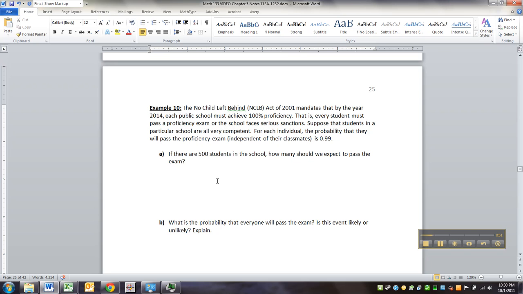So the No Child Left Behind Act of 2001 mandates that by the year 2014, each public school must achieve 100% proficiency. That is, every student must pass a proficiency exam or the school faces serious sanctions. Suppose that students in a particular school are all very competent. For each individual, the probability that they will pass the exam independent of their classmates is 0.99. Now, of course, in any school, independence is actually really hard to come by, but for our purposes, we're just going to go with it.